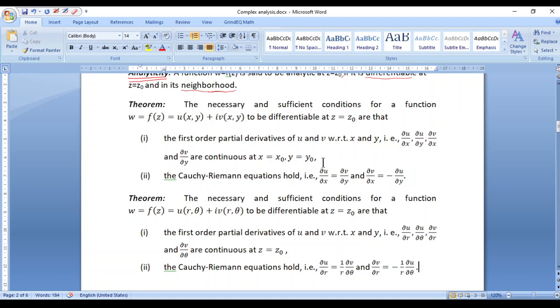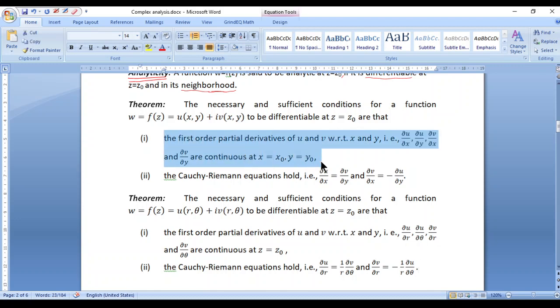Right? So these two theorems, in fact both are actually the same theorem, will give us the necessary and sufficient conditions for the function to be differentiable or analytic at a particular point z = z0. So in this theorem, if we assume the first condition to be true, because most of the functions that we deal with are going to have their first order partial derivatives continuous, because we are dealing with only such functions, we assume that the first condition is going to be true for all those functions.